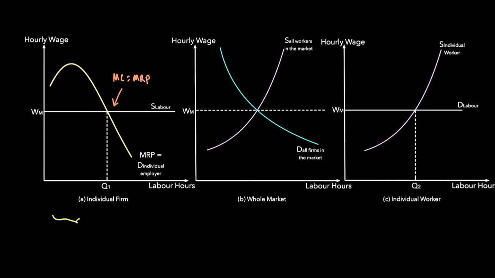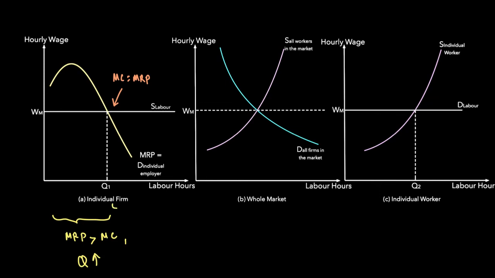Before Q1, MRP was greater than MC, which means we will be employing more workers, because as you keep on hiring, the revenue from the worker is greater than the cost of the worker, which means the marginal profit is positive. So as long as the marginal profit is positive, we keep on employing workers.